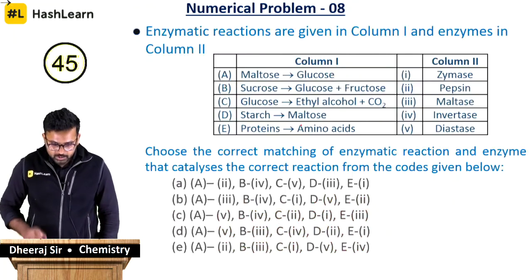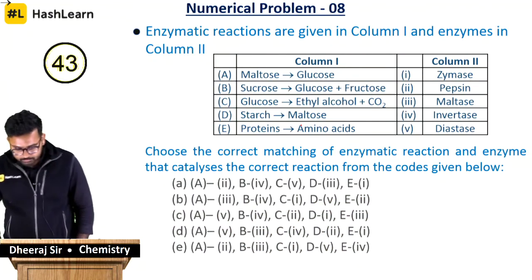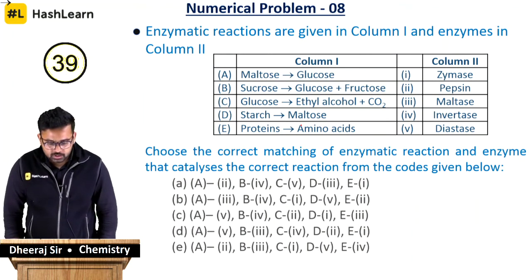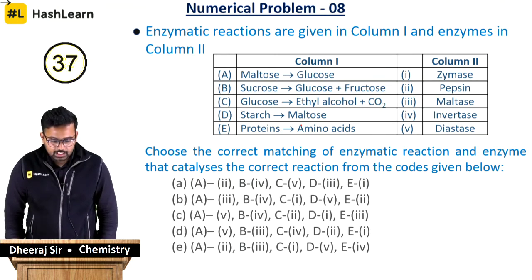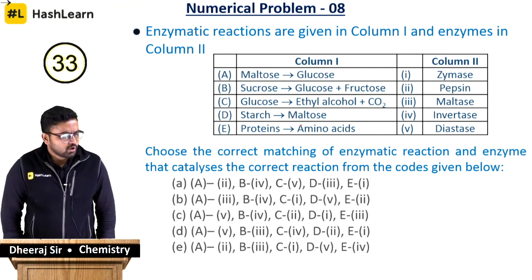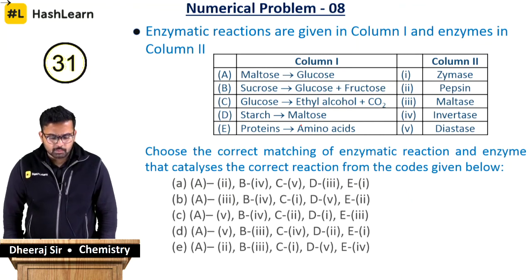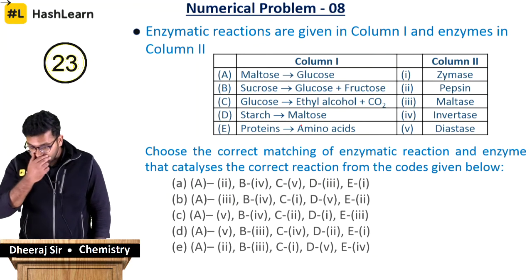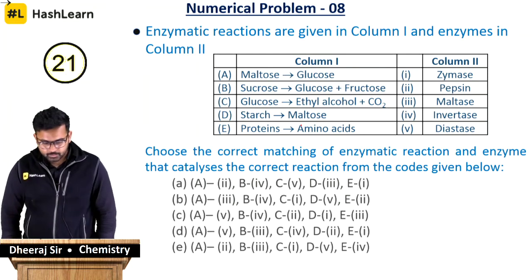We will quickly proceed. This is the 8th question. Enzymatic reactions are given in column 1 and the enzymes in column 2. So we have given you molecules, that is maltose to glucose, sucrose to glucose plus fructose, and we are asking you which enzyme is going to act on these.